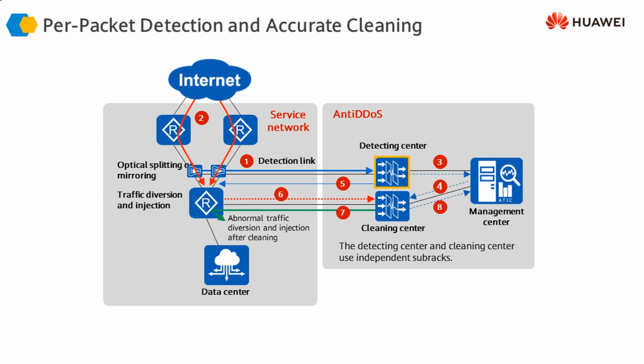The detecting center detects the traffic, and then the management center sends instructions to the cleaning center. The cleaning center will divert the traffic towards itself, clean the traffic, and then inject it back towards the servers or back in the data center. And then it is going to report the statistics to the management center.